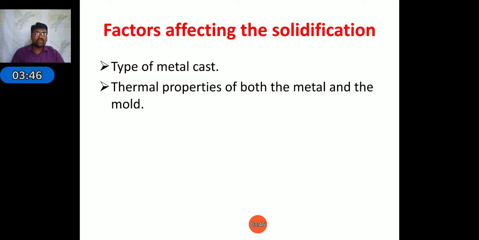Based on the mold preparation, suppose you use sand as the molding material. The sand will receive the heat easily and it will cool very easily. Suppose you use metal as the mold. For that case, the solidification time will be increased. It depends on the type of the metal and the type of the mold. This is the effect on solidification.